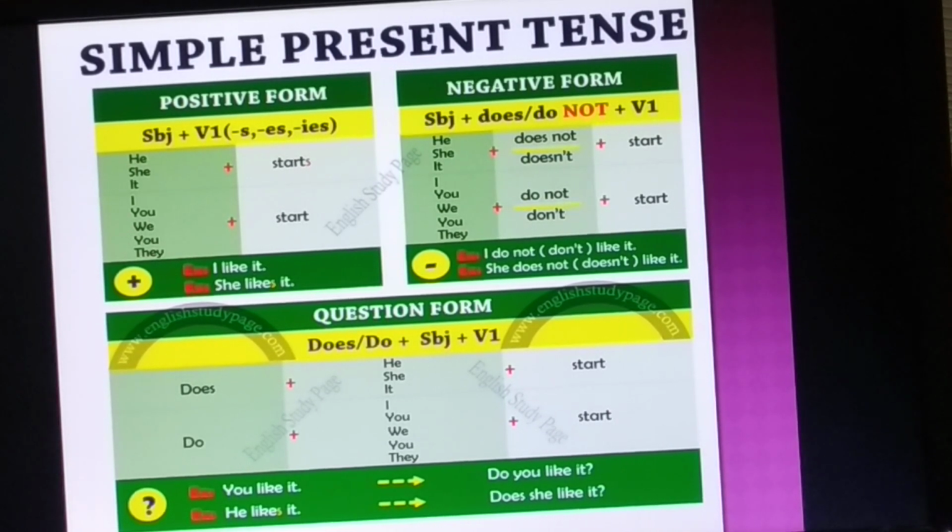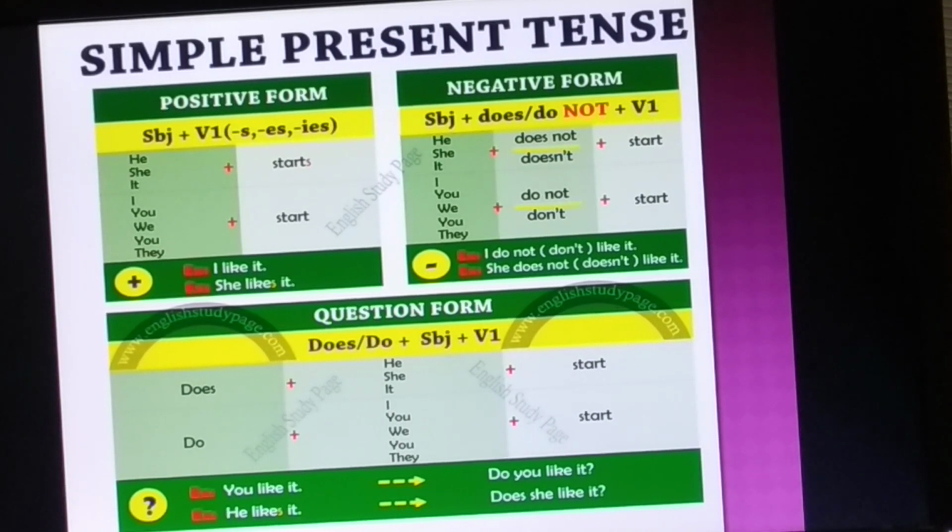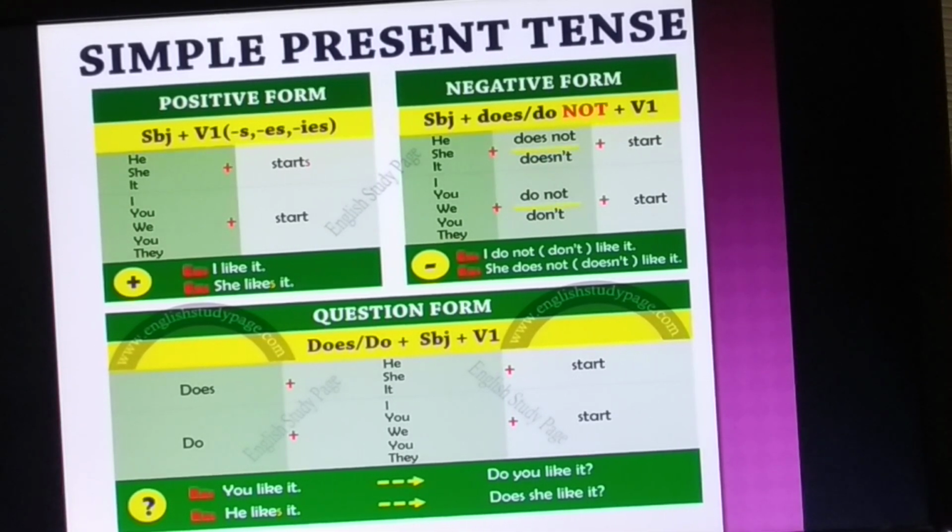In this structure we can see we have started the sentences with do or does, then we have put the subject, and at the end of the sentences we have used the present form of the verb. Do not forget to use the question mark at the end. I hope you have understood simple present tense.